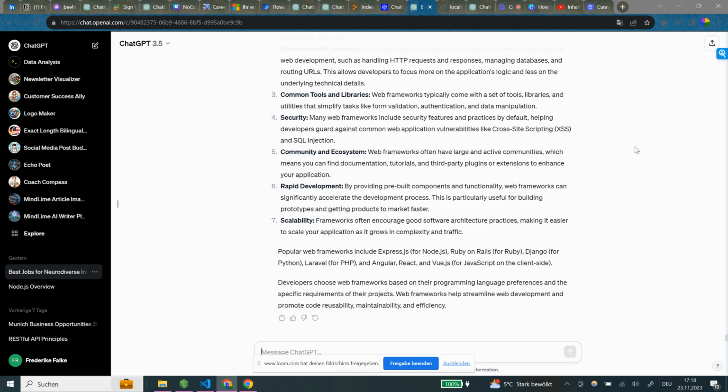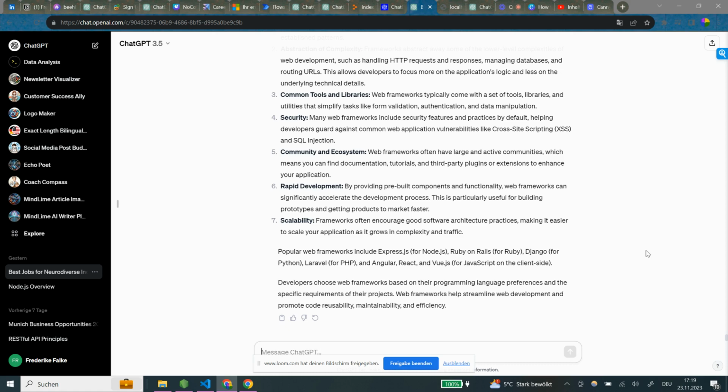This is particularly useful for building prototypes and getting products to market faster. Scalability. Frameworks often encourage good software architecture practices, making it easier to scale your application as it grows in complexity and traffic. Popular web frameworks include Express.js for Node.js, Ruby on Rails, Django for Python, Laravel for PHP, and Angular, React, and Vue for JavaScript on the client side.